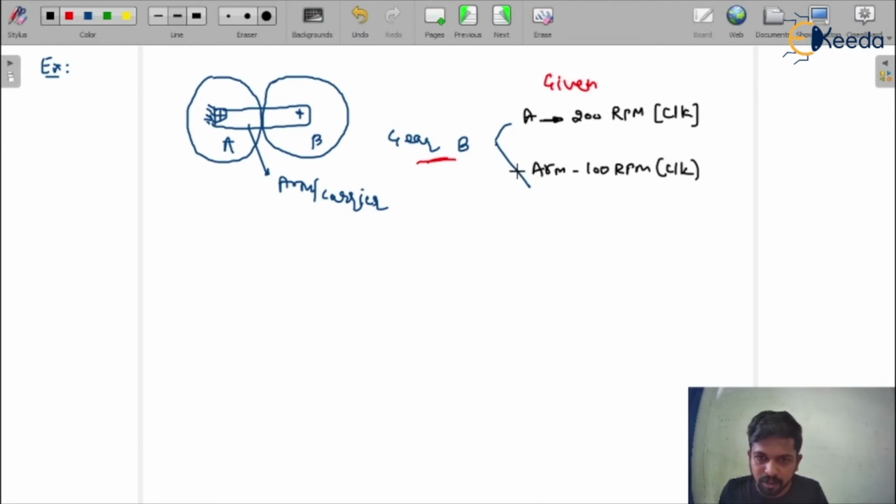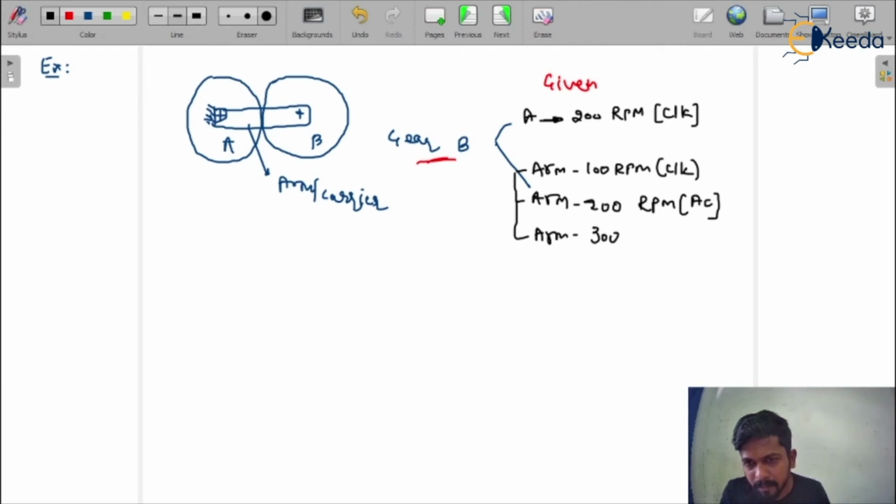Okay, in the next possibility I'm writing here that the arm is in rotation with 200 RPM anti-clockwise. In the next case, I am considering the arm is in rotation at 300 RPM, that is also anti-clockwise. See, now we will understand it.